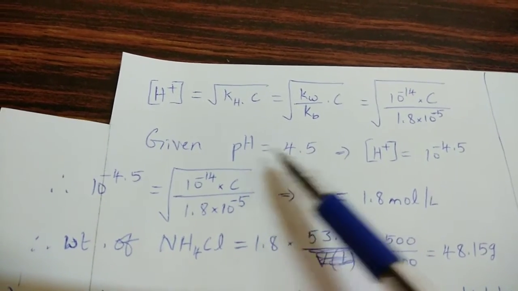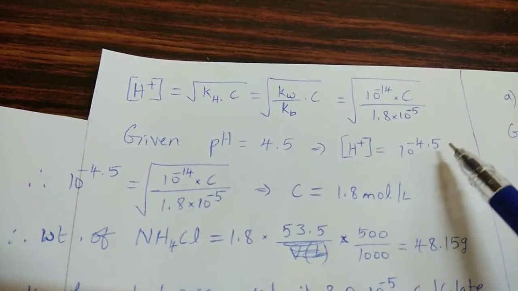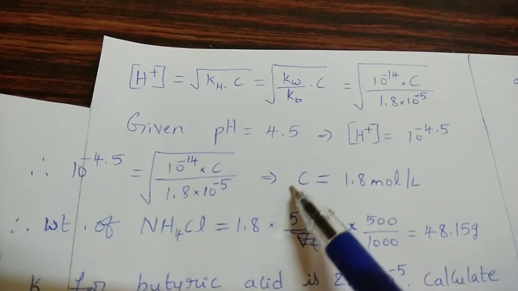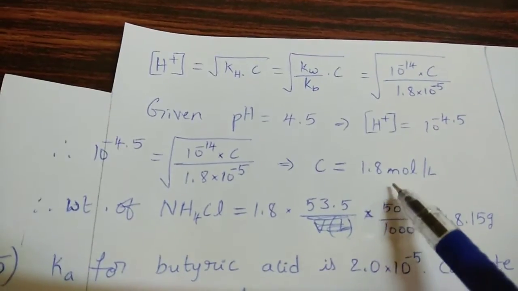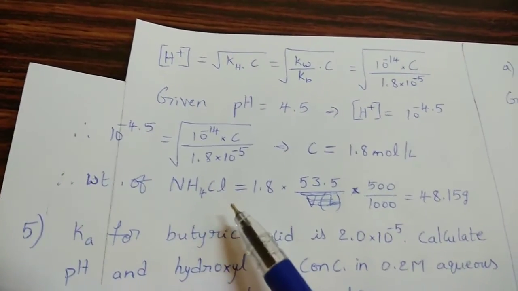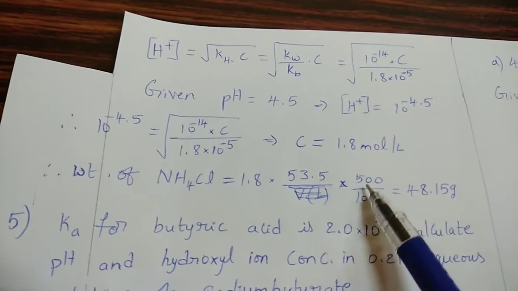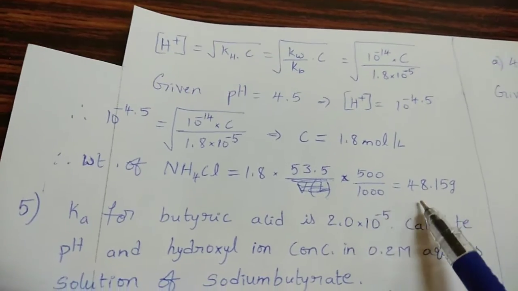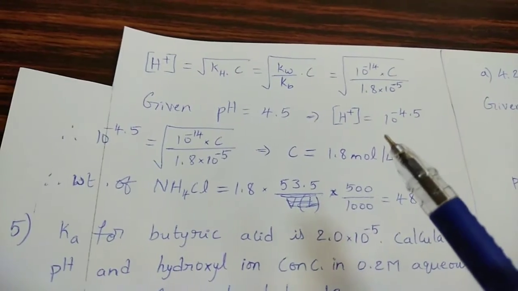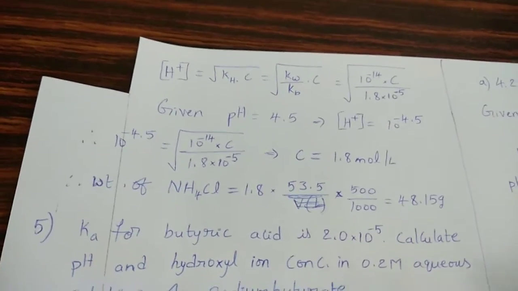So given pH equal to 4.5. From this H plus ion equal to 10 power minus 4.5. Substitute here 10 power minus 4.5 into this value. That implies C equal to 1.8 mole per liter. So final step, weight of ammonium chloride equal to its concentration into molecular weight of NH4Cl into volume in milliliter, 500 divided by 1000, that equal to this one. So 48.15 grams. This amount of NH4Cl is dissolved in water.